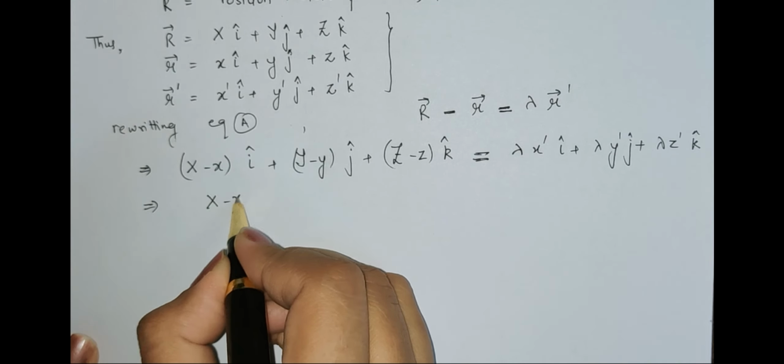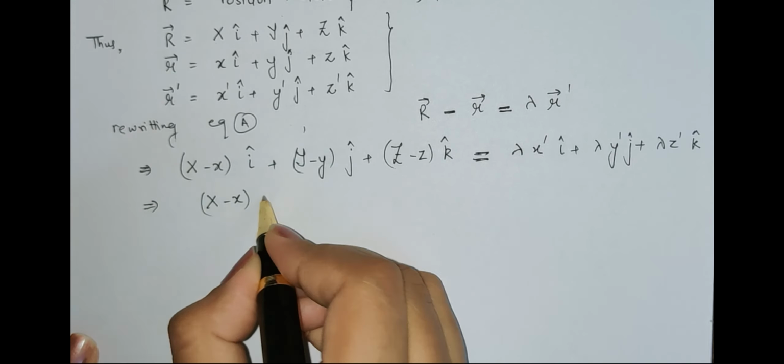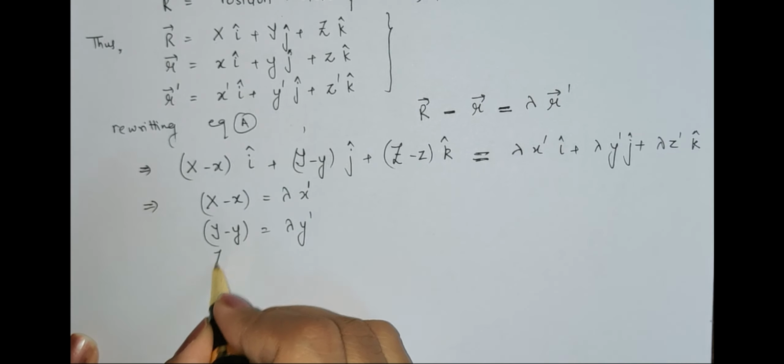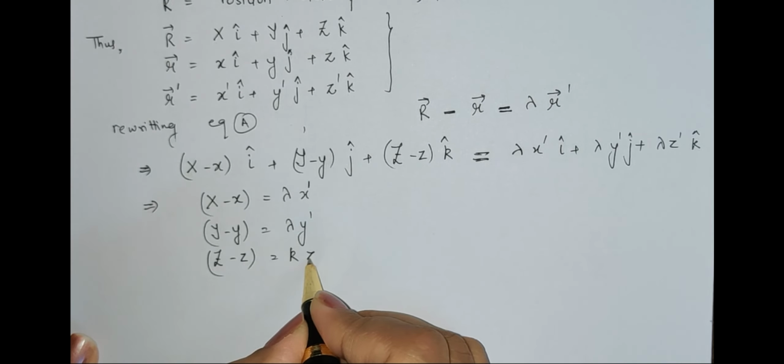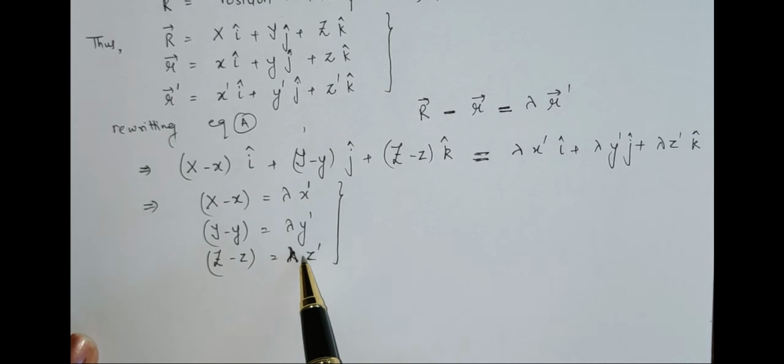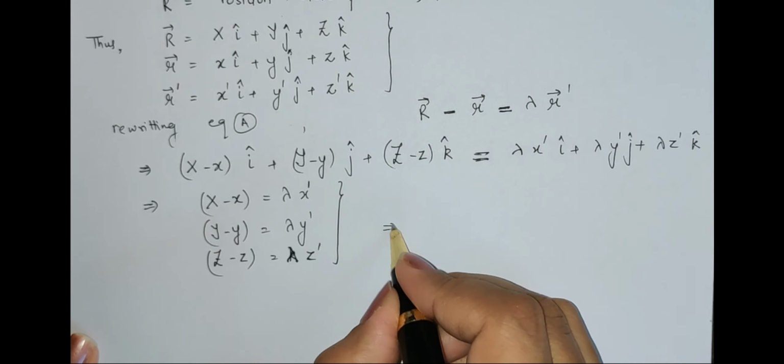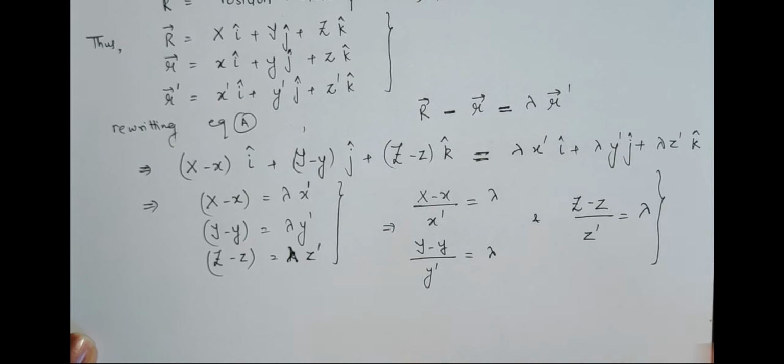We get capital X minus x is equal to lambda x dash, capital Y minus y is equal to lambda y dash, and capital Z minus z is equal to lambda z dash. Definitely. Now I can see one thing which is common in all these three equalities, which is lambda. So how can I rewrite it? Can I rewrite it like this? Capital Z minus z upon z dash is also equal to lambda. So I have three different equations, and each quantity is equal to lambda.